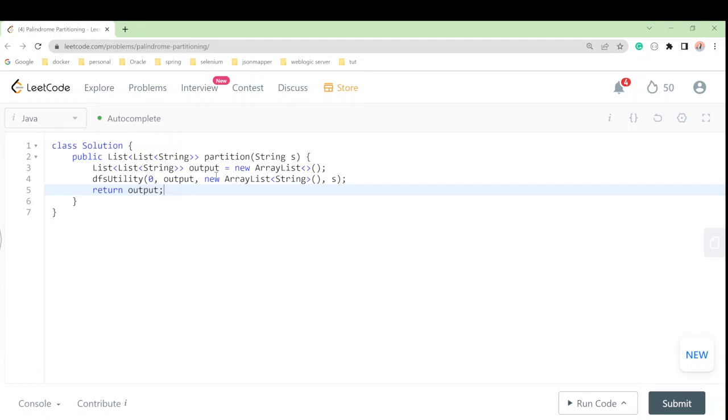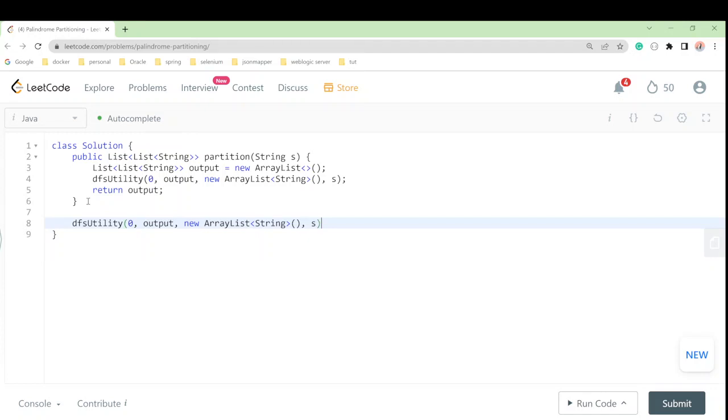Okay, now we have to create this DFS. So how will we create this DFS? We have to write this DFS, and we have to define its body, correct? So first of all, from where will we start the index? So I'll say int start index, from where we will start. Okay, I have started from 0, right? Then our output is what? This is our output, so I'll paste the output here.